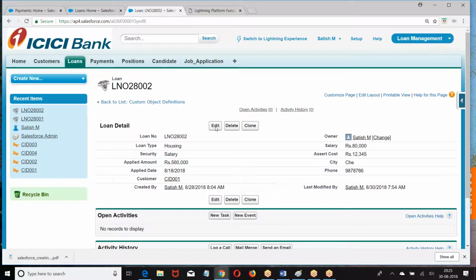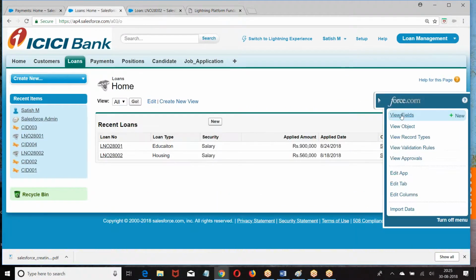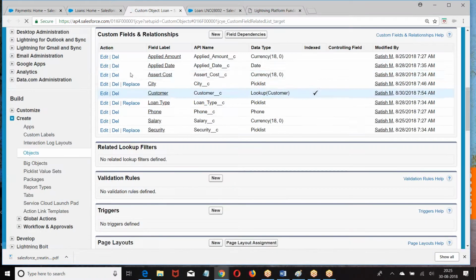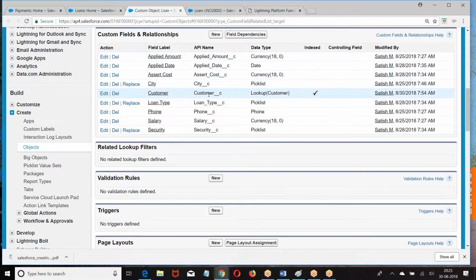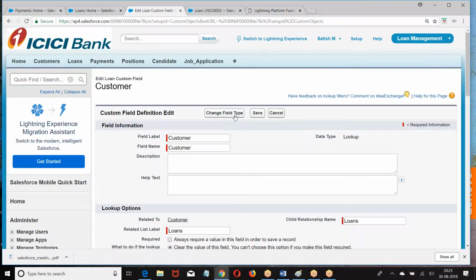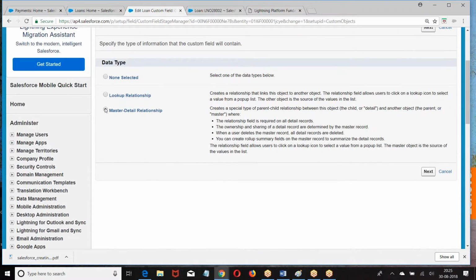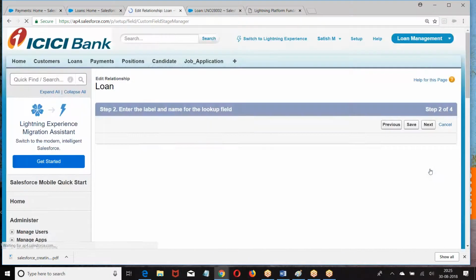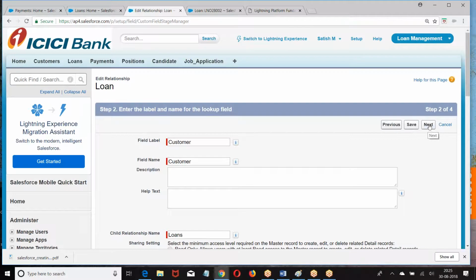I hope you are good. What did I do? Created a lookup field. I went to every record and assigned the value in the lookup field. Now, convert the lookup field into a master detail field. What is the lookup field? Here, customer. Go to the customer, edit. What is the option we have? Change the field type to master detail. This is available.